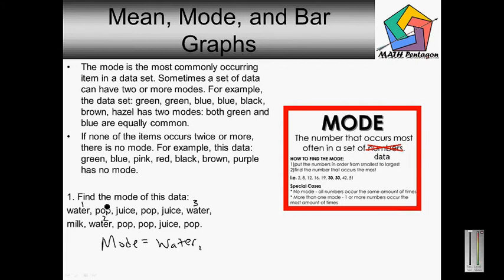Pop, it happens 1, 2, 3, 4 times. So pop is definitely one. Juice, 1, 2, 3. Yeah, juice is one. Actually, we have 5 pops, my mistake. And milk is not a mode.